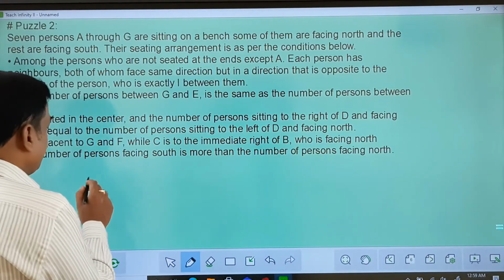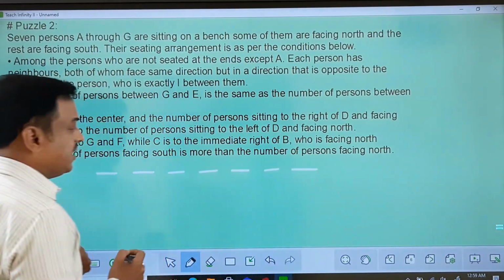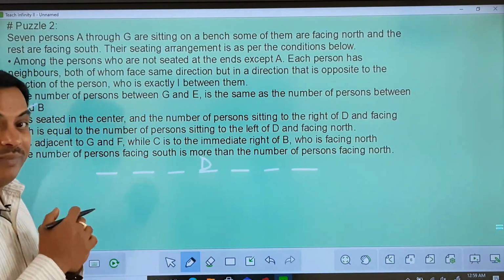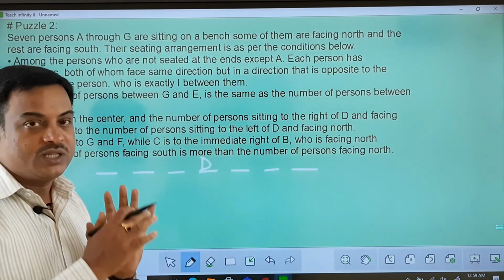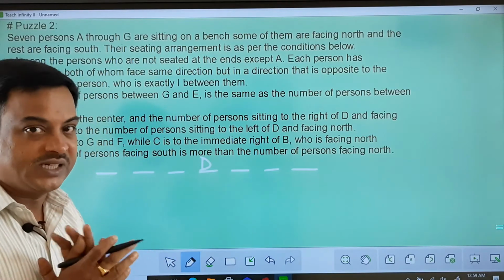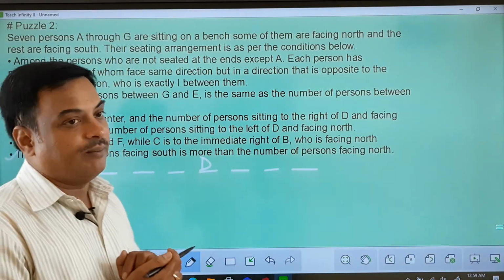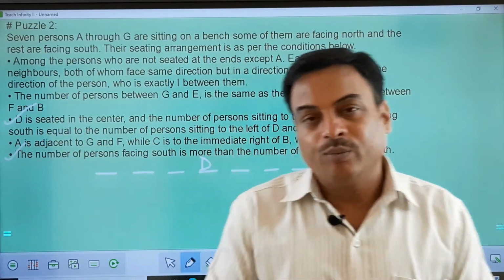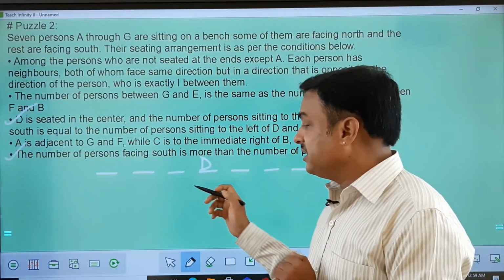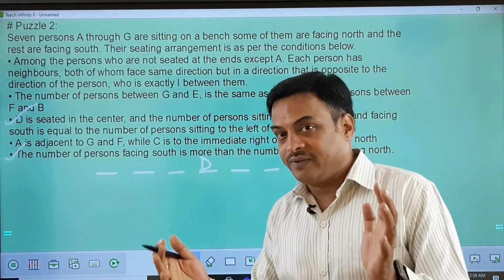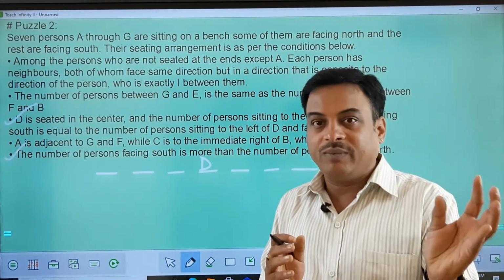What does it take? I'll take 7 positions, 1, 2, 3, 4, 5, 6 and 7. D is sitting in the middle of the row, that is position 4. Now, where is the right and left of D? We don't know, because which direction D is facing, we don't know from the statement. Now, if you look at the 5th point here, the number of persons facing south is more than the number of persons facing north. Please interpret this statement along with the third statement. Since we have 7 people, there cannot be an equal number of people facing north and south. So at least one of them has to be more in number.